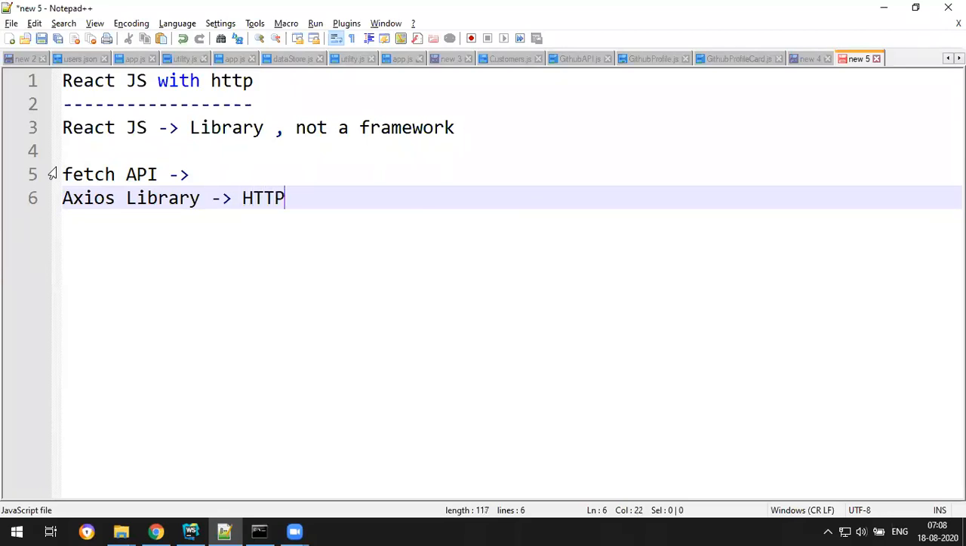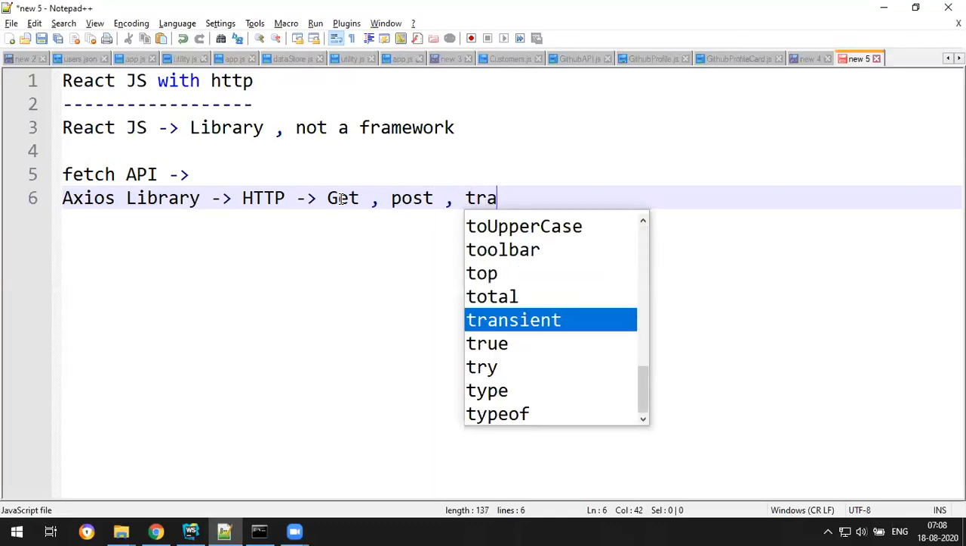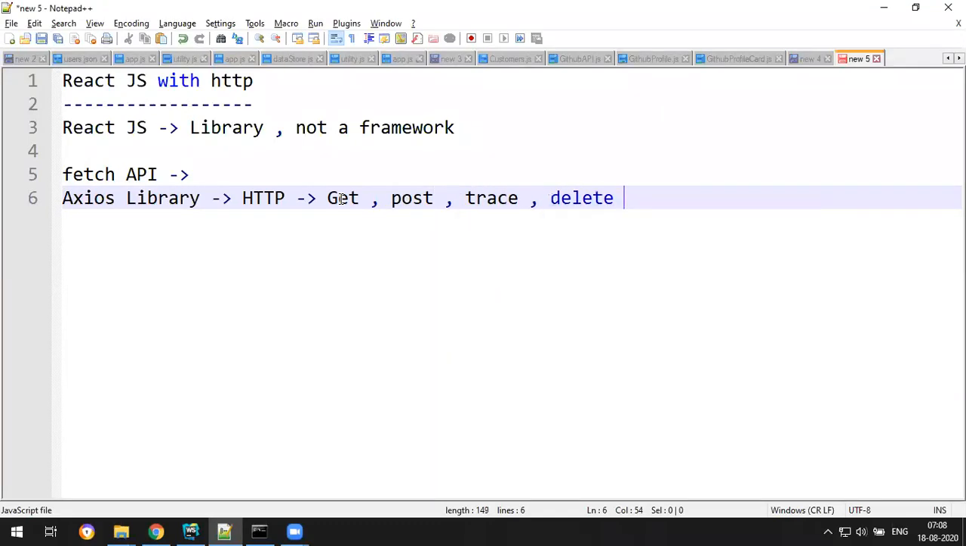For example, HTTP is the regular protocol which allows communication between the client and server. HTTP has some methods like the get method, post method, trace, delete, put, patch, and download. So many methods are there. Get means you want to receive some data from the server. Post means you want to post some data, you want to create a new user.